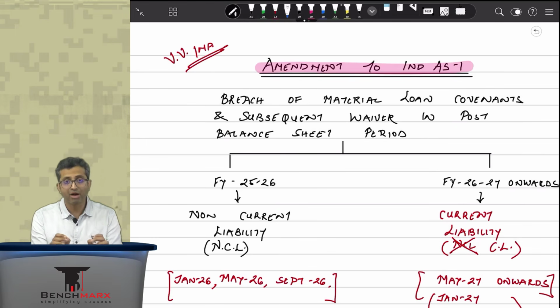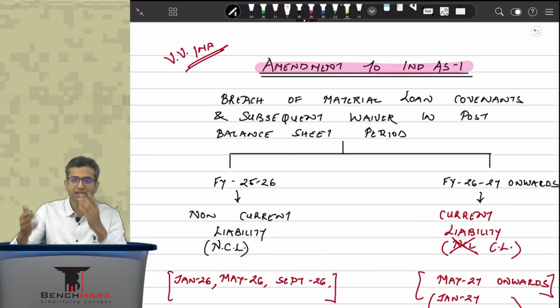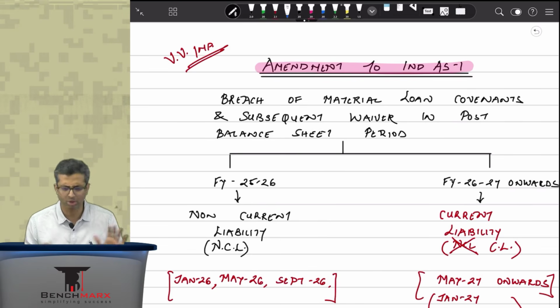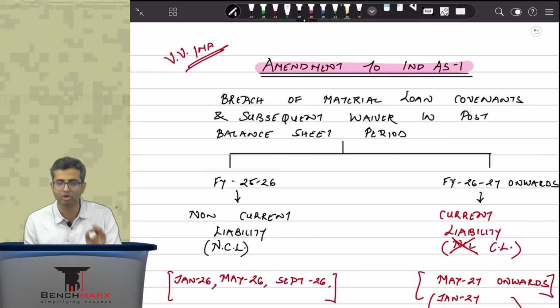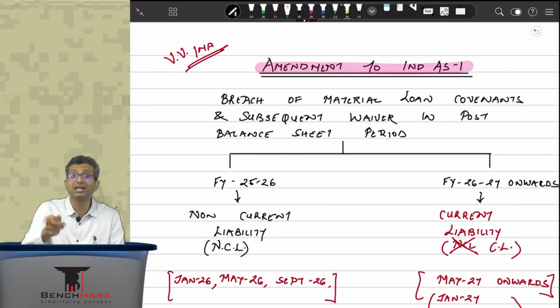Perfect. However, what happens is loans sometimes come attached with conditions or covenants, as the case may be. That is, you might be told that at each year your debt to equity ratio, for example, should not exceed 2:1. But a question would be, what if it exceeds 2:1? Well, if it does, then there is a breach of a material covenant or a material condition. Sir, what if there is a breach? Now the lender can demand immediate repayment.